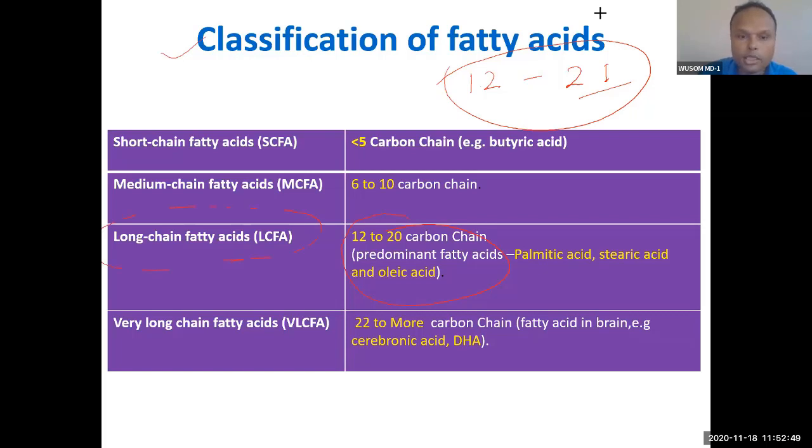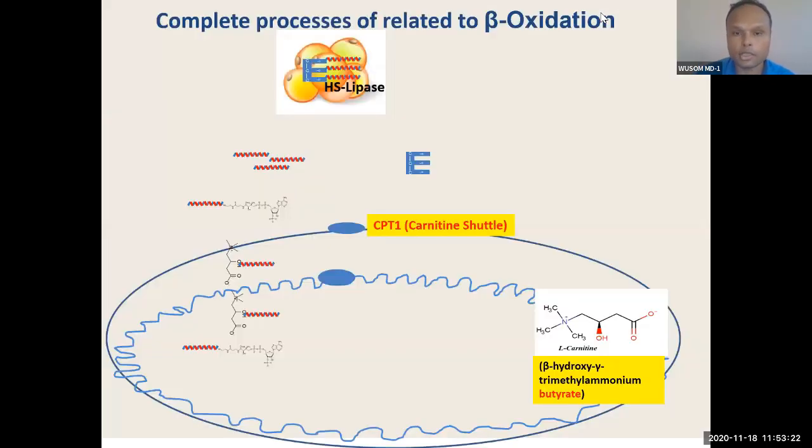Above this is very long chain fatty acid. Obviously, above 20 will be 22, so above 22 carbon chain, or more than 22, is very long chain fatty acid. And then below this are medium chain and short chain. Medium chain is 8 and 10 carbon. These are medium chain fatty acids. Remember this, don't forget this. If you remember this through this trick, you will remember all of this. So these are the fatty acid classifications.